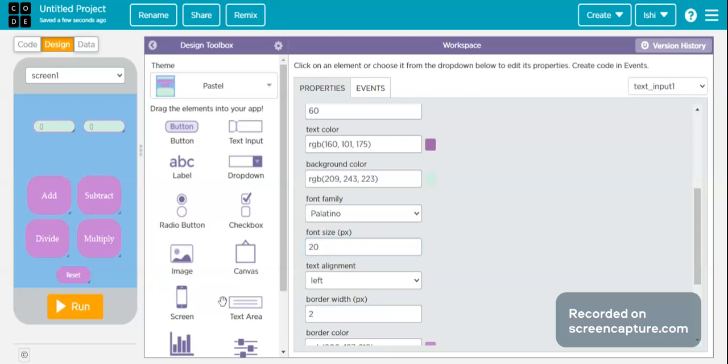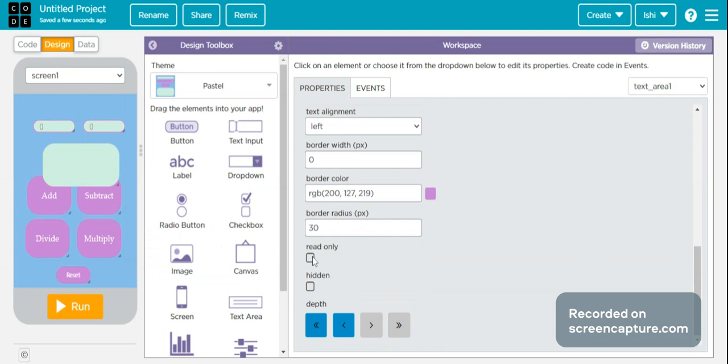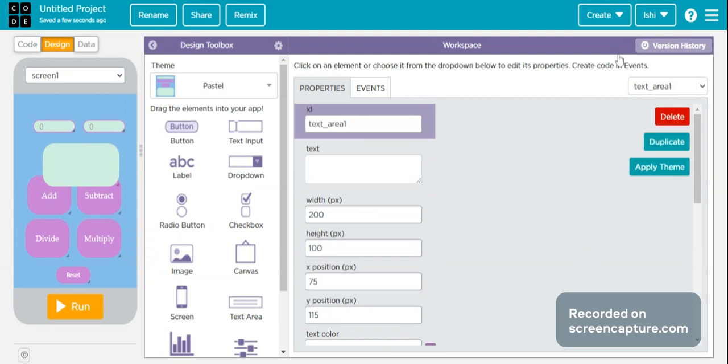And the text area, I'll add a text area here. Font family Platino. Font size 20. Read only. Okay, 0. It will be 30, or it could be 35 also. 35 will be better. So here it is. I've got it over here.